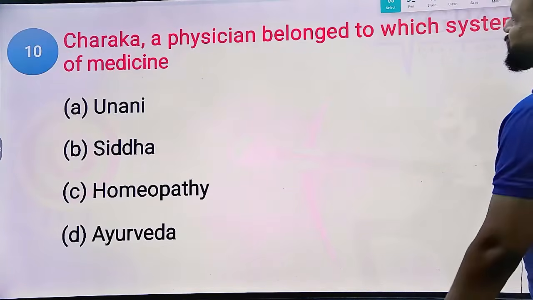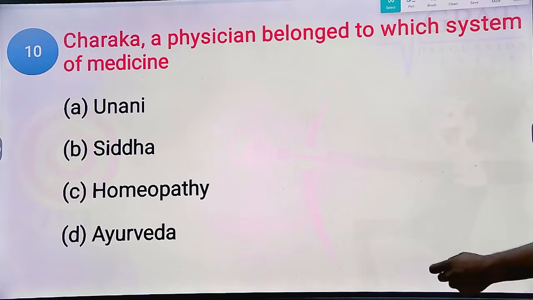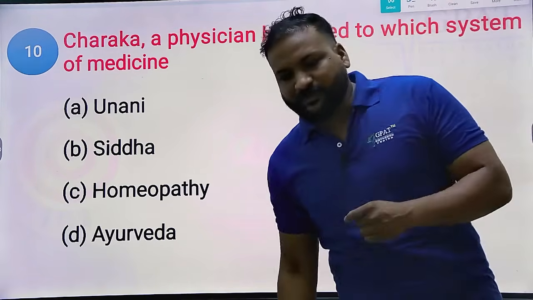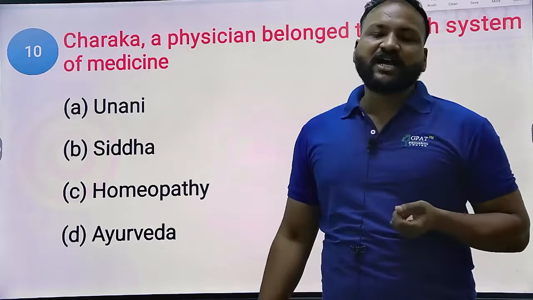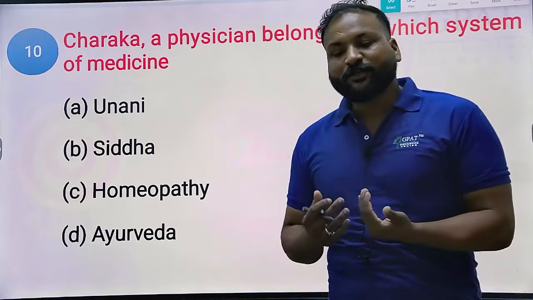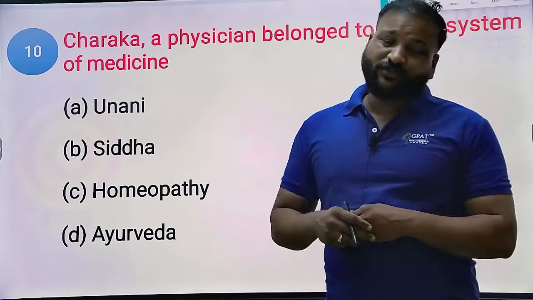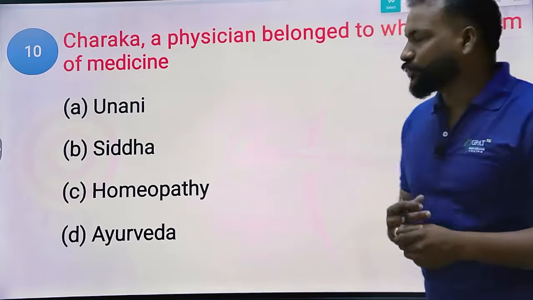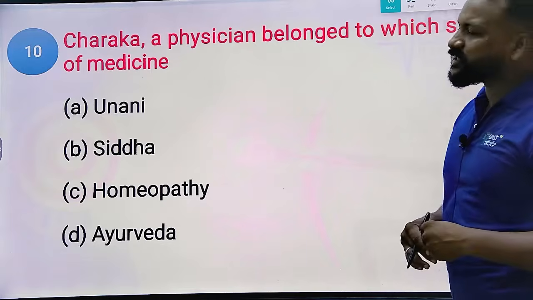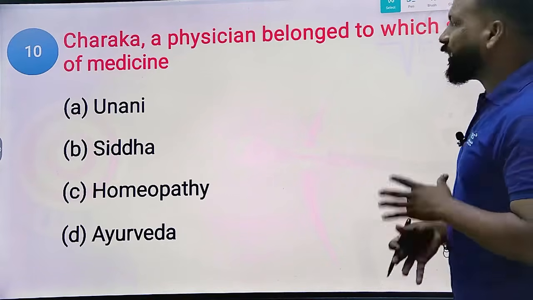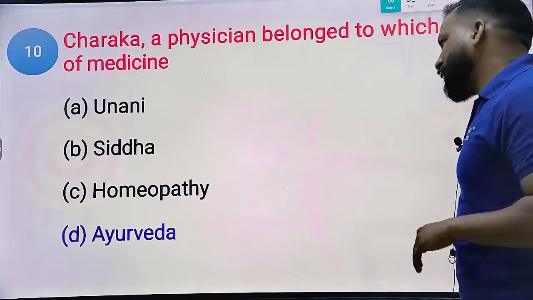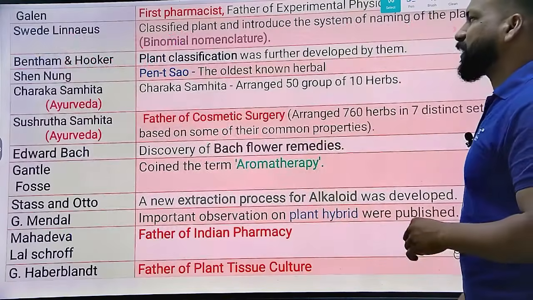That's it. Next, Charaka, a physician, belongs to which system of medicine? In every system, we should know the important personalities. Who is the father of Ayurveda? Who is the father of Siddha? Who is the father of Unani? Who is the father of yoga? So Charaka belongs to which system: Unani, Siddha, Homeopathy, or Ayurveda? Undoubtedly, he belonged to Ayurveda. Charaka and Sushruta.